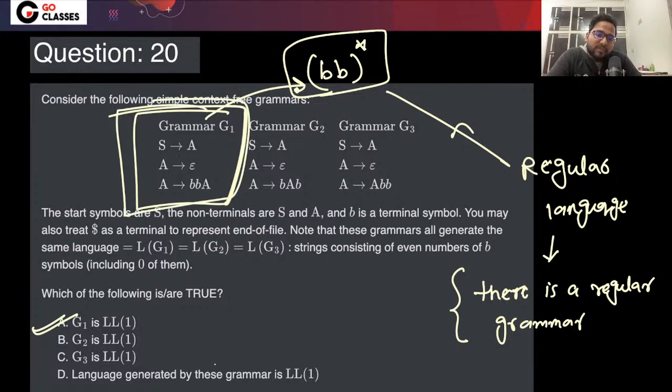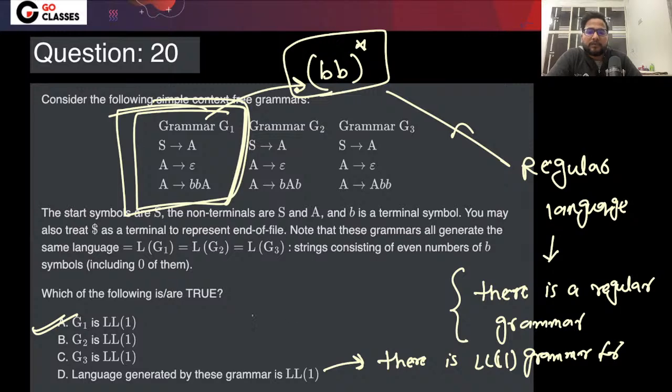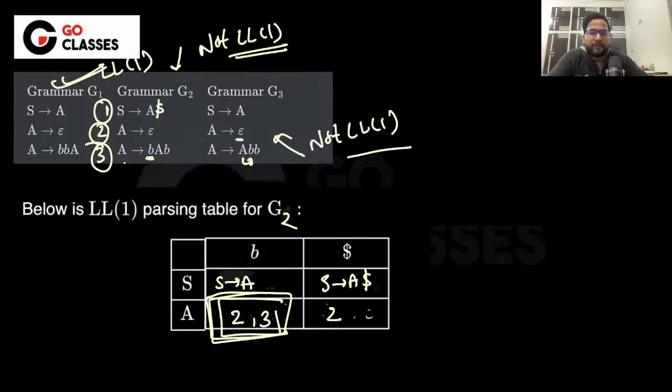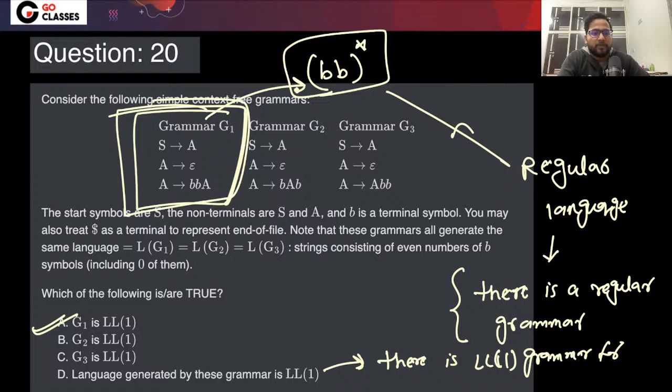So they are saying the language generated by this grammar is LL1. What does this mean? It means that there is an LL1 grammar for it. See, maybe I can just go to the next page. Okay, I can just tell you in this way. Suppose you have just G2. Let's not worry about the other grammars.